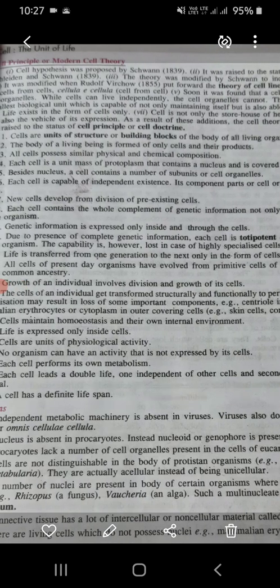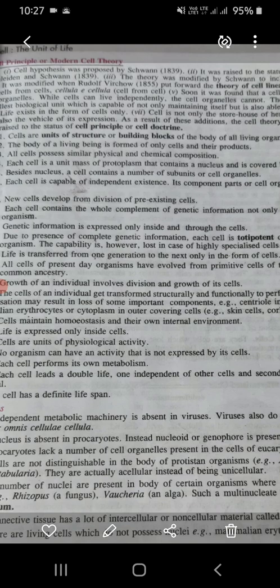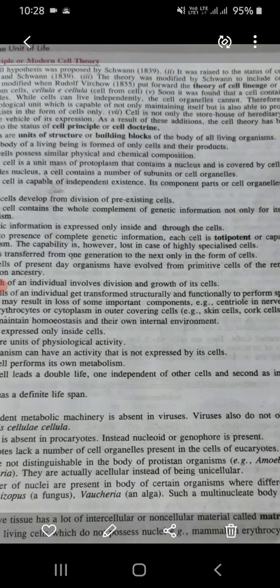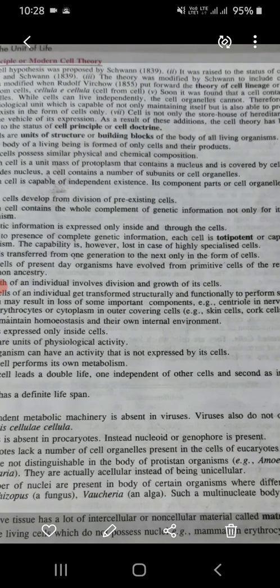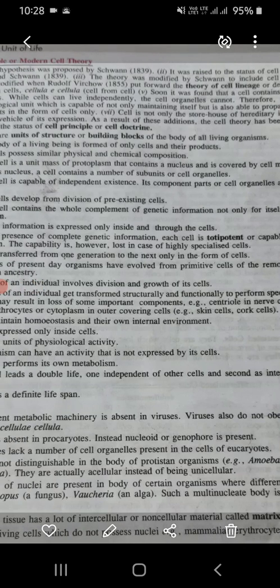Besides nucleus, a cell contains a number of subunits or cell organelles. Each cell is capable of independent existence. Its component parts or cell organs are unable to do so. New cells develop from the division of pre-existing cells. Number 8, each cell contains the whole complement of genetic information, not only for itself, but for the whole organism. Number 9, genetic information is expressed only inside and through the cells.